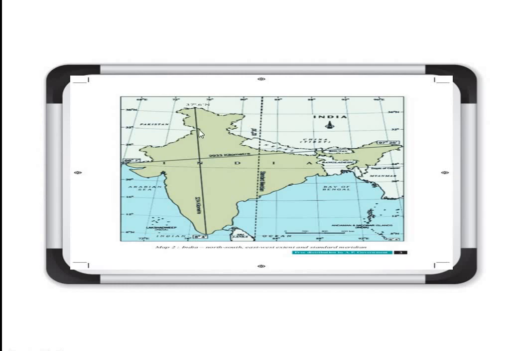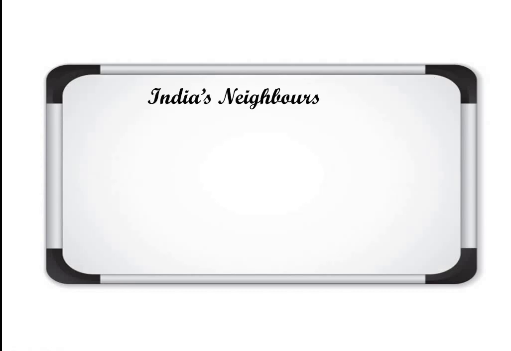Clear? And the latitudinal extent is from 8 degree 4 minute to 37 degree 6 minute north, and the longitudinal extent is 68 degree 7 minute to 97 degree 25 minutes. Clear about this? Now, we already talked about the geographical expanse, the latitudinal and longitudinal extent of India. Now, our next topic is India's neighbors, or the neighboring countries of India. So, we will discuss different countries which are in the neighborhood of India.